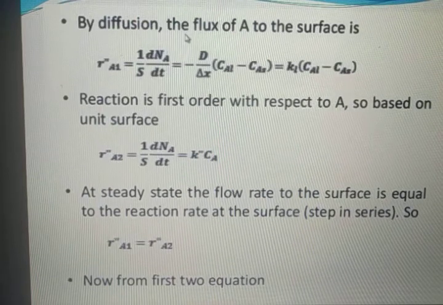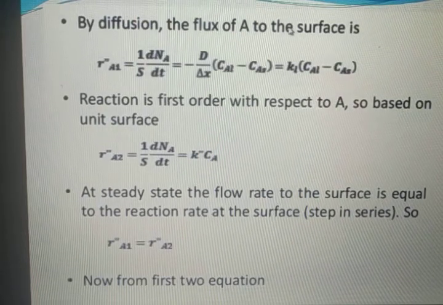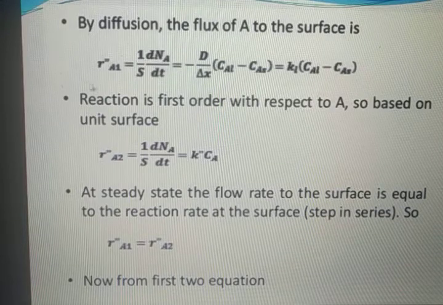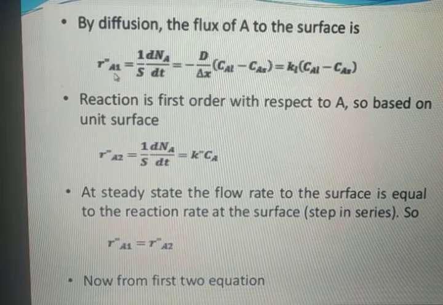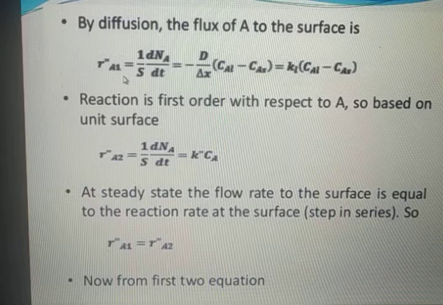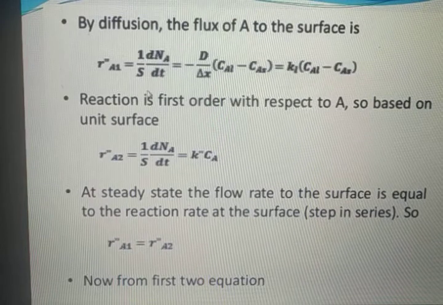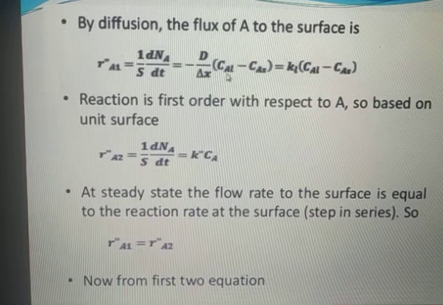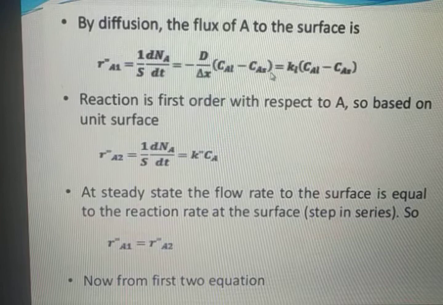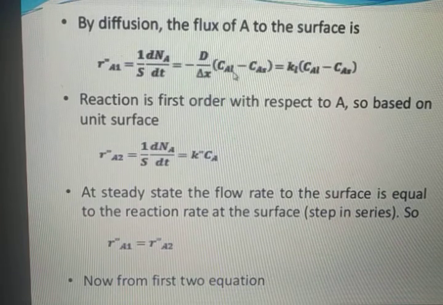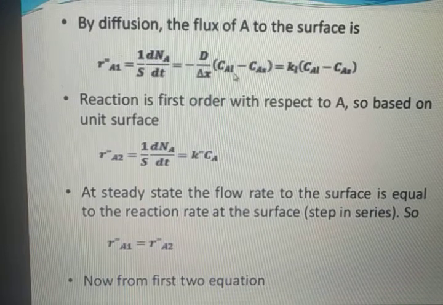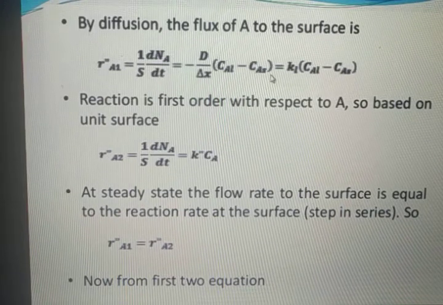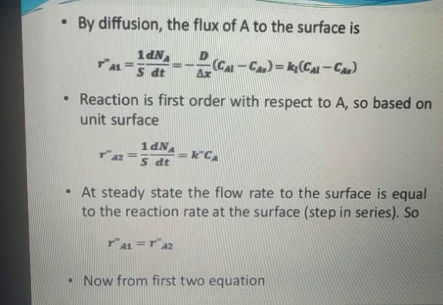By diffusion, the flux of A to the surface, minus Ra1 double dash, is equal to 1 upon S into dNA by dt, which is equal to minus D upon delta x into (CAL minus CAS). What is CAL? CAL is the concentration of A in the bulk liquid phase, whereas CAS is the concentration of A at the interface.